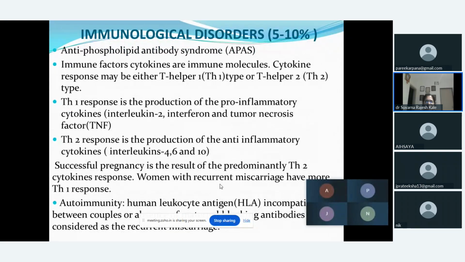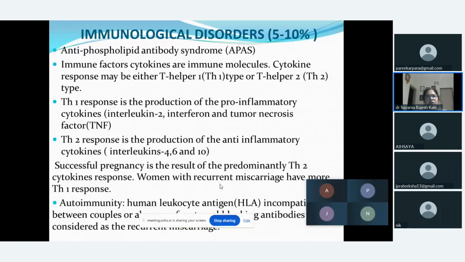Next factor is the immunological disorder. Immunological disorders contribute again about 5 to 10%. Here the first factor could be antiphospholipid antibody syndrome, which is called APLA. Next factor is the immune factor, where the cytokines are immune molecules. The cytokine response may be either T helper 1 or T helper 2.